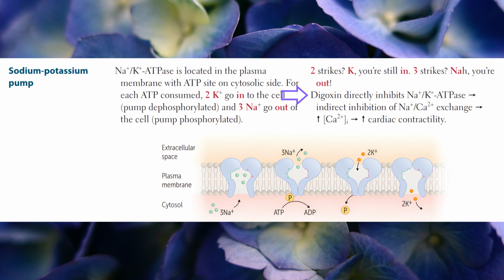Digoxin directly inhibits sodium-potassium ATPase, which leads to indirect inhibition of sodium-calcium exchange, increased intracellular calcium concentration, and increased cardiac contractility.